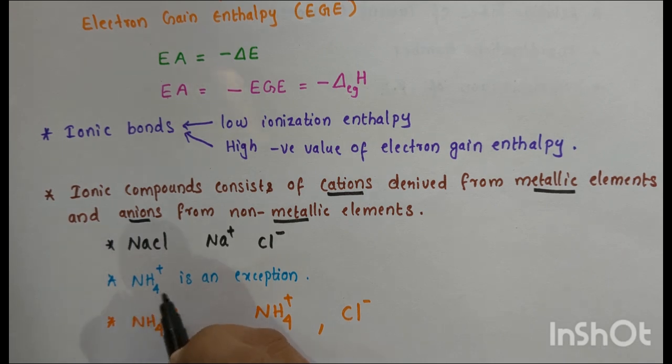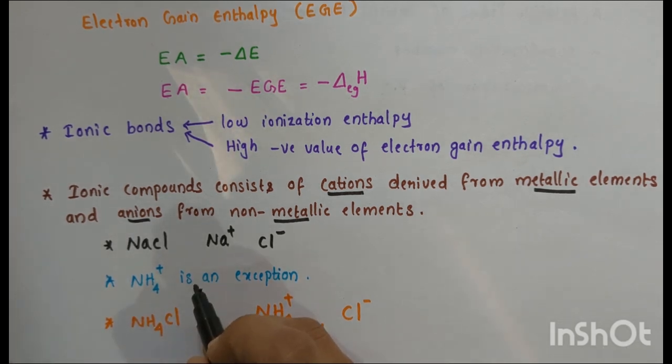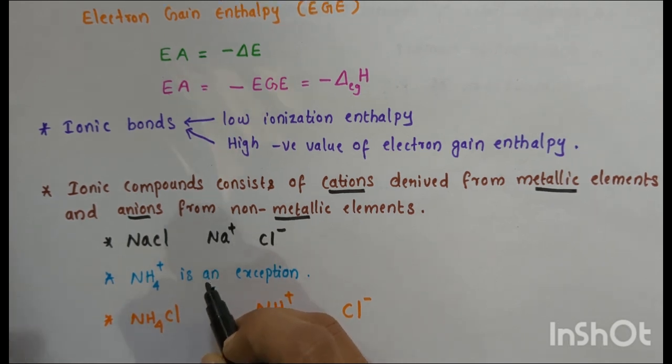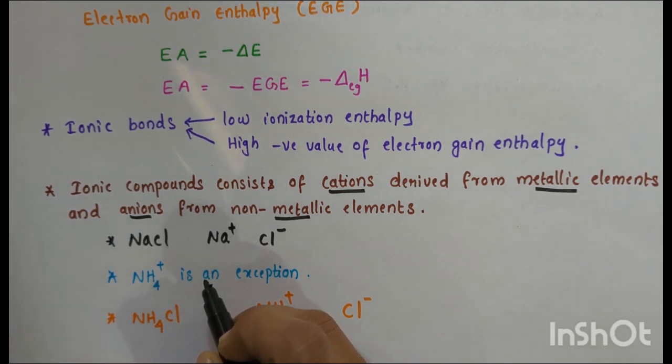It is a polyatomic ion, with one nitrogen and four hydrogen atoms, formed entirely from non-metallic elements. But it acts as a cation, or positive ion, in most ionic compounds.